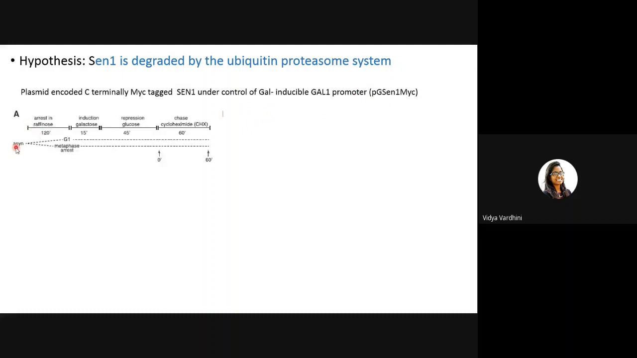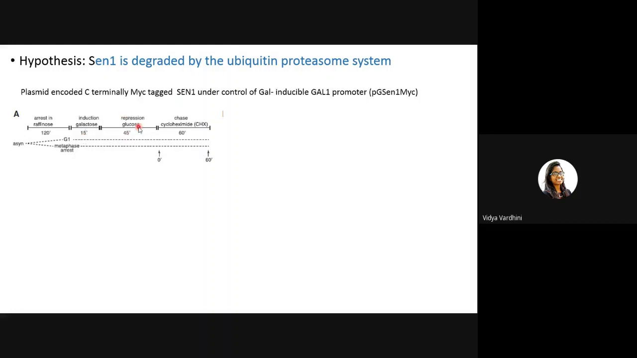Initially, they took the asynchronous cells, grew them in raffinose for about 120 minutes, and then arrested them in G1 or metaphase using alpha factor and nocodazole. Then, once all the cells were in synchrony, they induced expression by providing galactose in the media. So now all the SEN1 cDNA will be expressed via mRNA. And after 15 minutes of induction, there is an ample amount of mRNA produced.